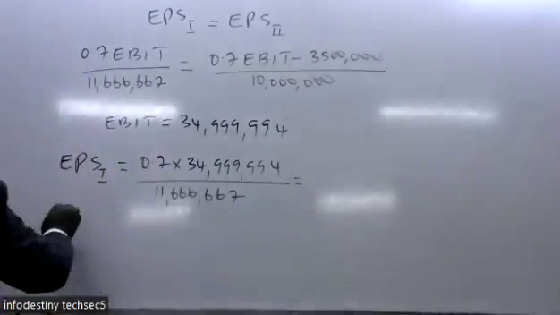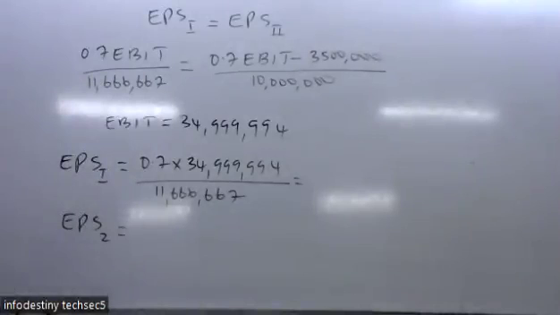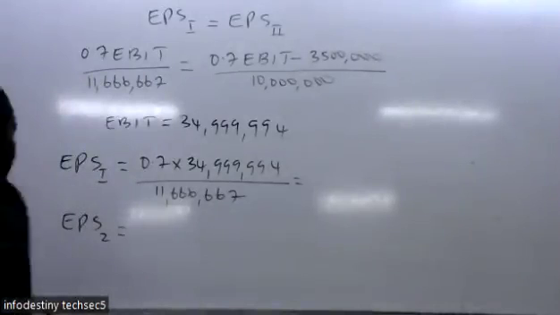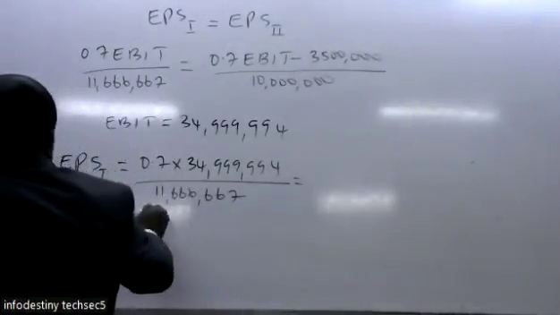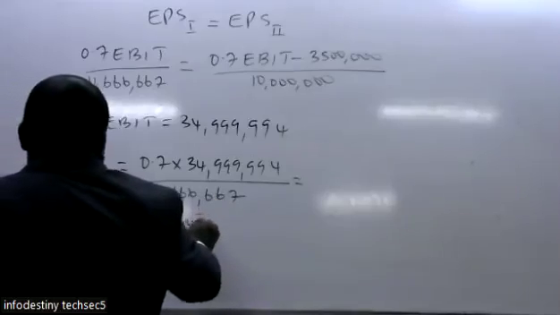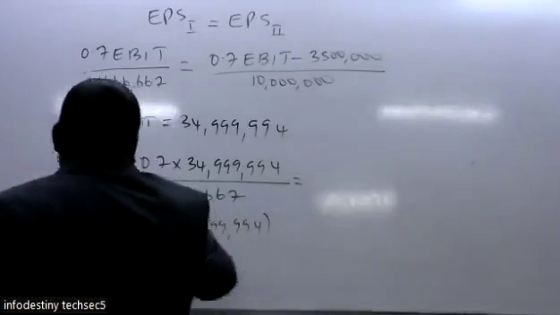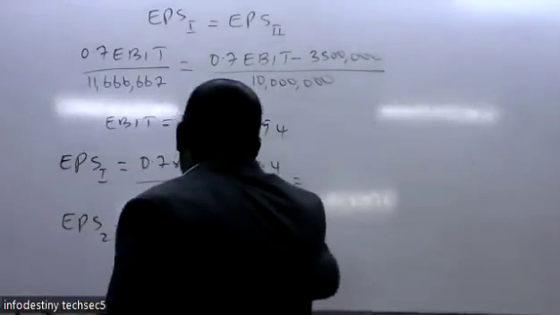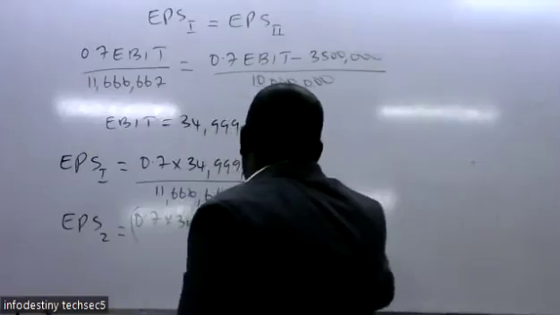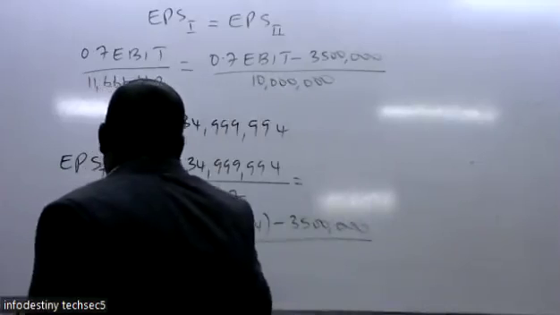We also come up with earning per share for option 2. So for option 2, it is 0.7 also multiplied by 34,999,994. Then you minus 3.5 million. You also divide by 10 million.